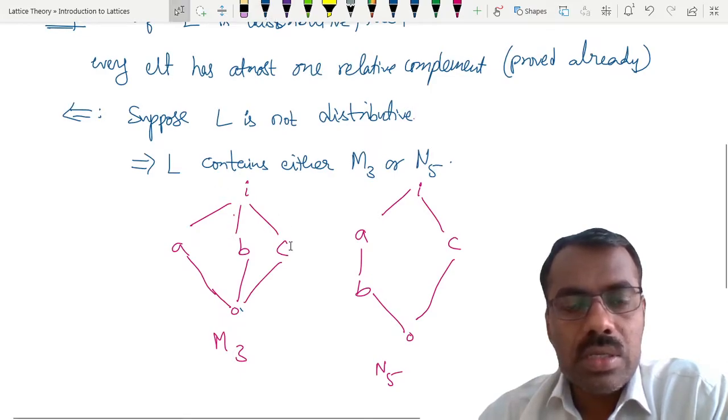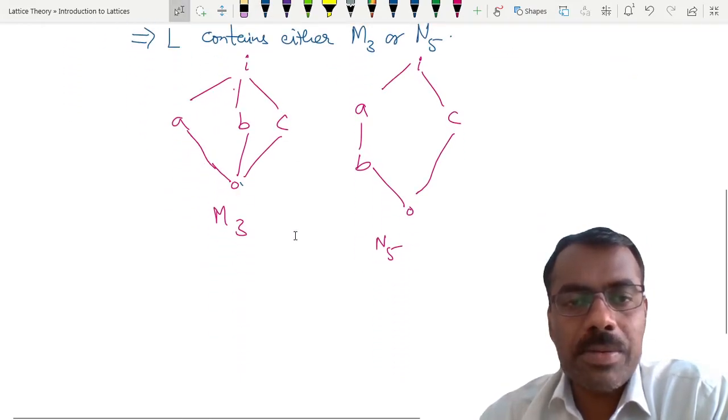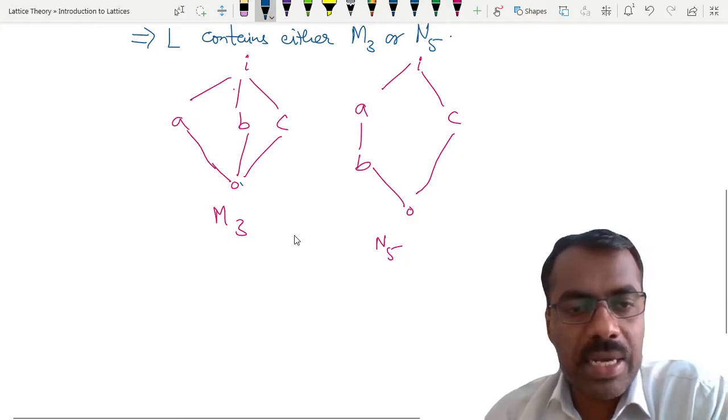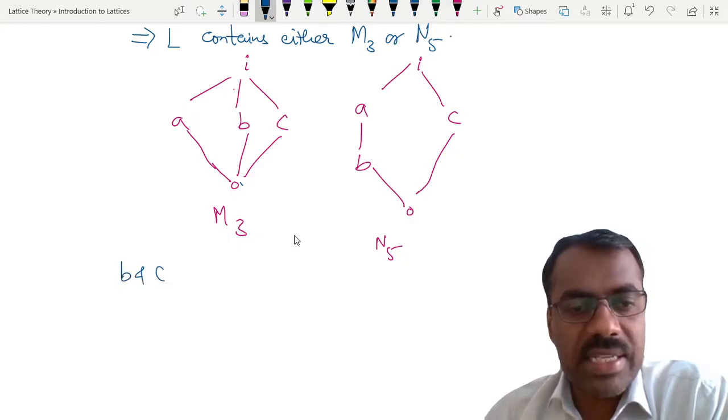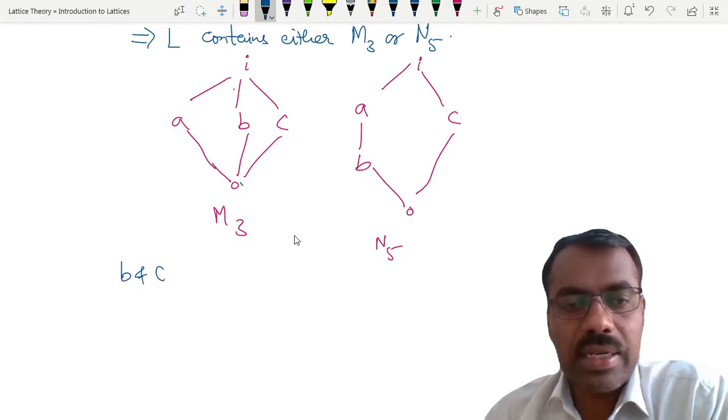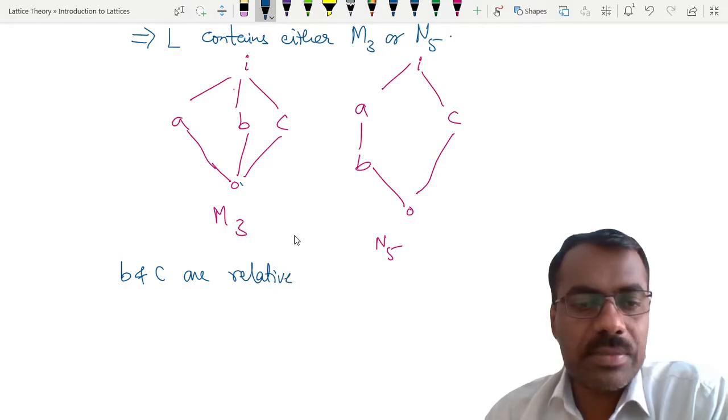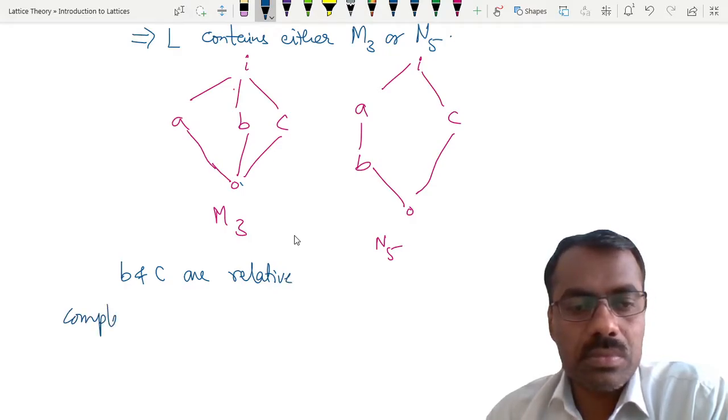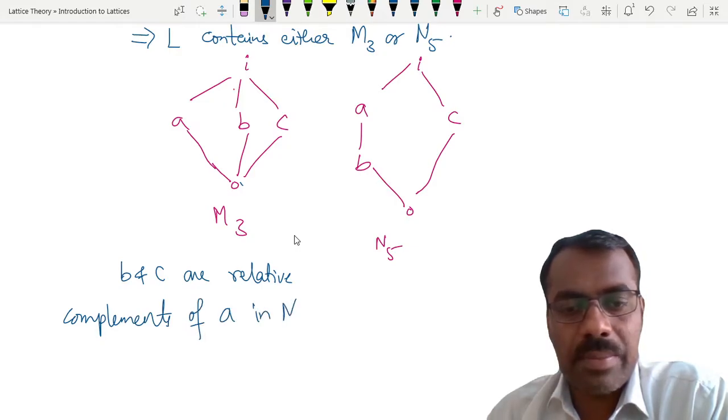C is also a relative complement of A. Okay, so here B and C are relative complements of A in M3.